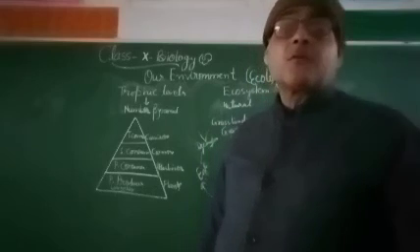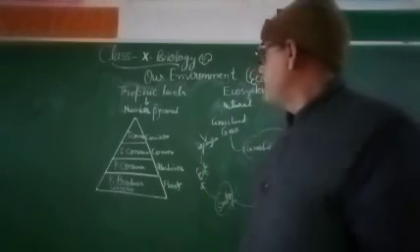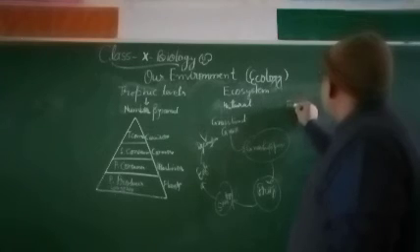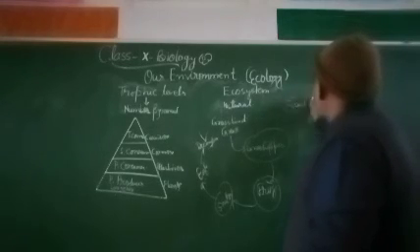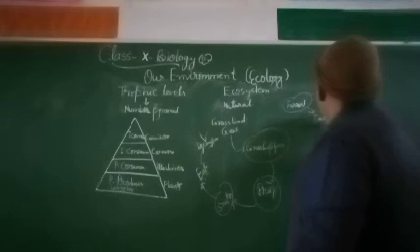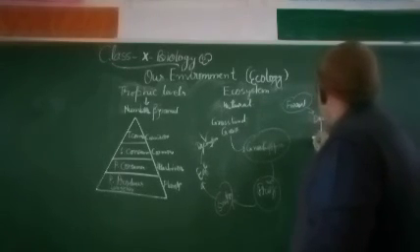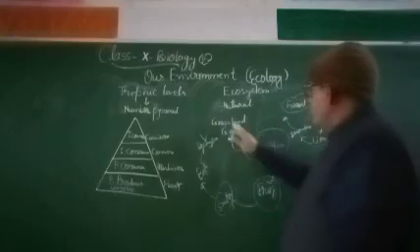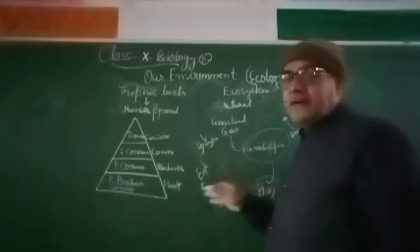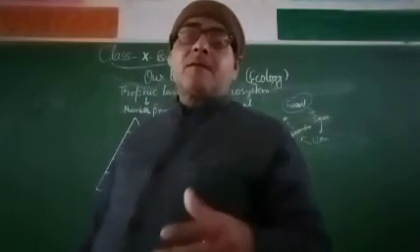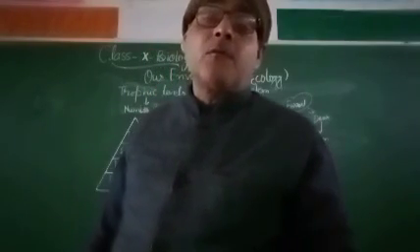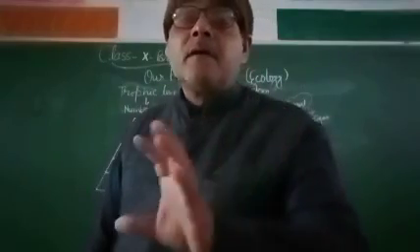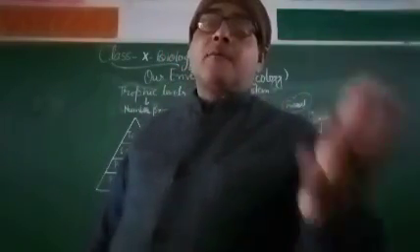Likewise, forest ecosystem means forest. Suppose this is the forest, and deer is eaten by lion, and lion gets decomposed by decomposers of different types. So these are the food chains. You can understand that this interaction of the different biotic components with each other forms a linear chain or complex chain that will be called food chain and